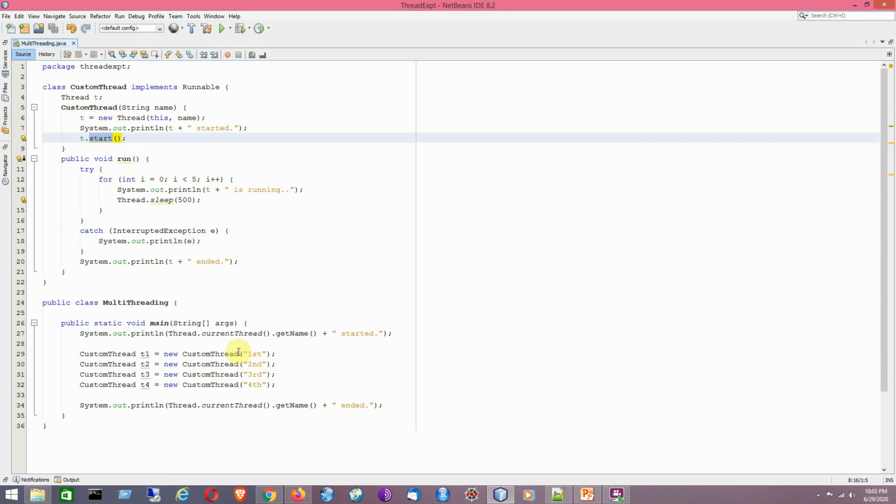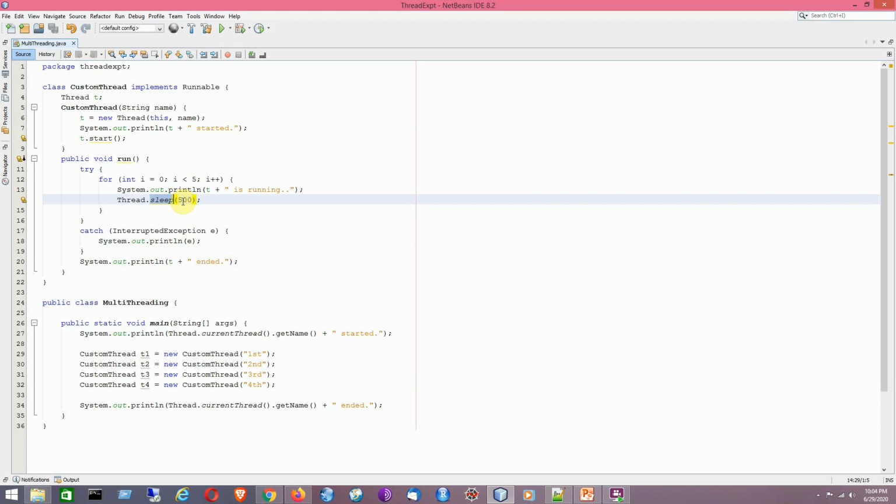Say for example, here it will be printing its name 5 times because I have a for loop inside the try block, and since I am pausing the currently executing thread object for half a second, that is 500 milliseconds, it will be put into the blocked state, that is sleeping mode. Within this time period, the other threads get the chance to be executed, and whenever this time is over, it will be put from the sleeping state into the ready to run state. That is the idea that I have already talked about in the Java thread lifecycle.